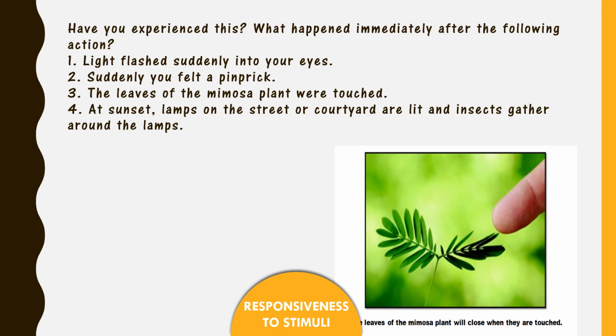At sunset, lamps on the street or country yard are lit and insects gather around the lamp. If the lamps are switched off, the insects go away. However, if the lamps are switched on, they are attracted towards the light and are seen flocking near the lamp. All living things respond to the activity that occurs in their near surroundings. This ability to respond to a stimulus is called responsiveness.